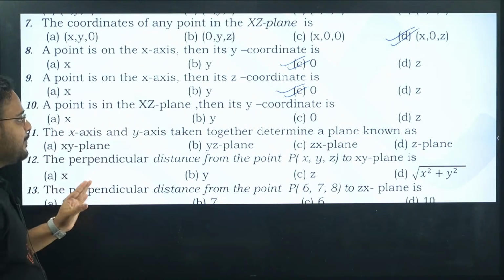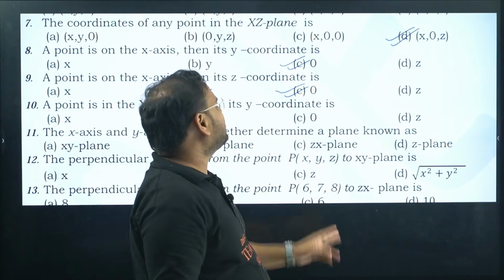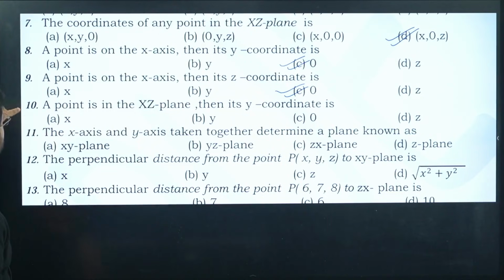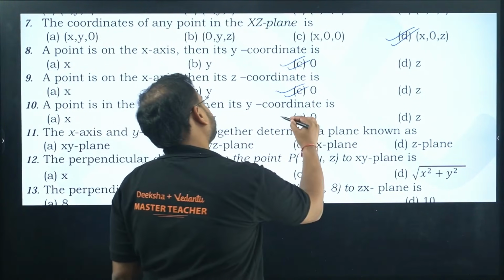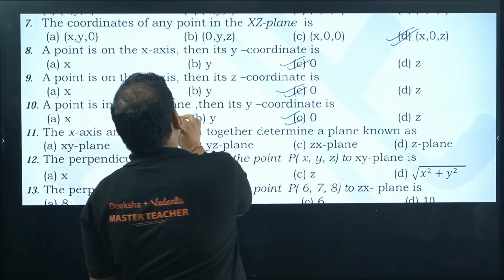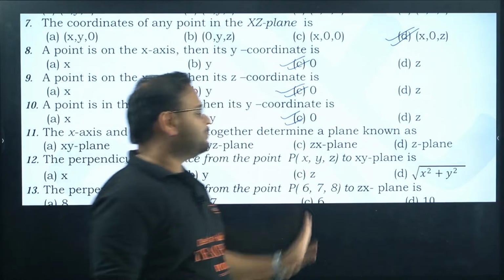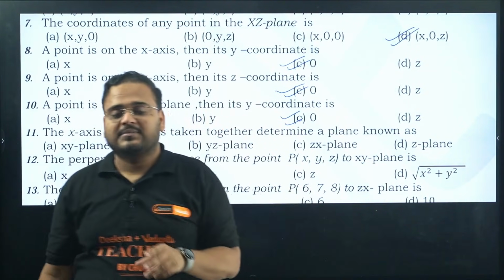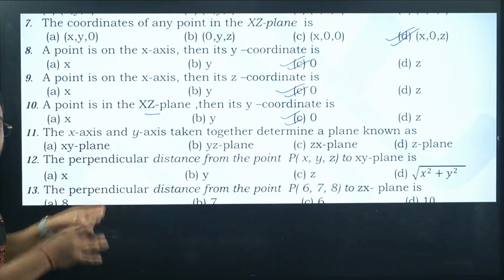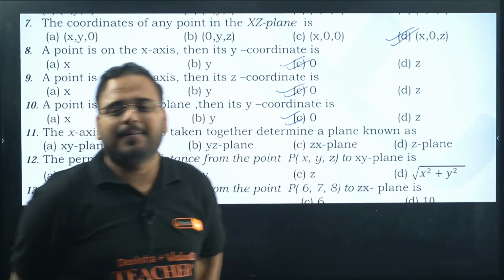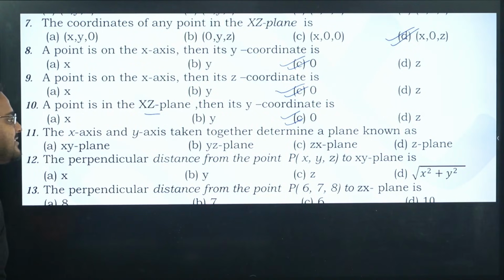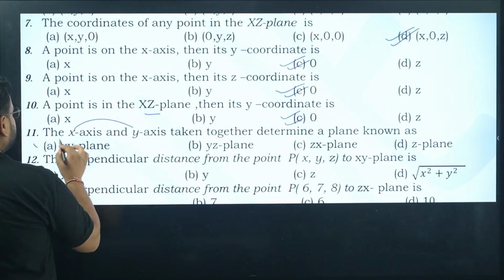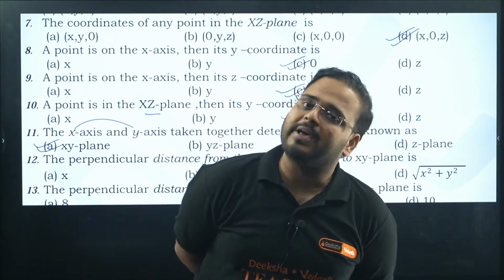A point is in the xz plane. Then the y coordinate is what? Same thing. It was the xz plane. Y coordinate was 0. So question number 7 and 10 are the same question. I didn't make them. They are from your question bank. I am following your question bank, given by your board. NCERT understanding. Next. The x-axis and y-axis taken together determine a plane known as. Taking x and y together means it will be the xy plane.